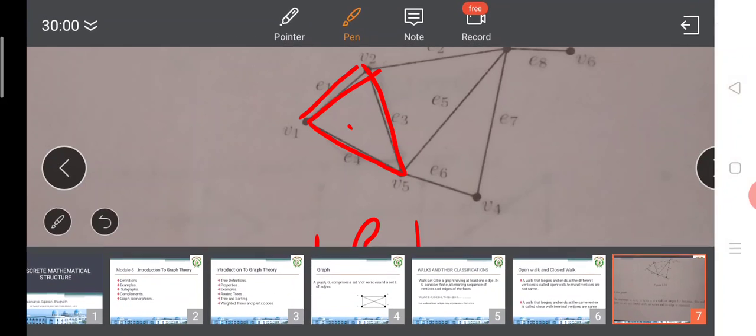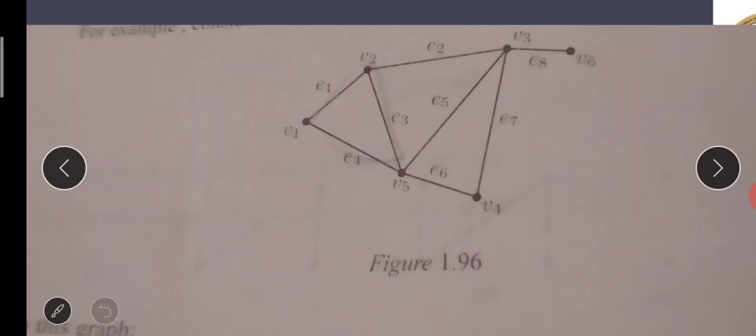This is called a closed walk because the journey started at vertex V1 through E1, then V2 to V5 through E3, then V5 to V1 through E4. Starting and ending vertices are the same, so this is called a closed walk.